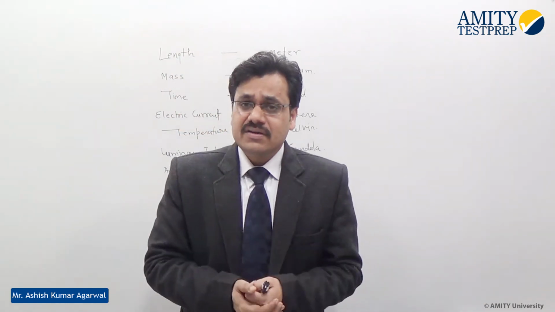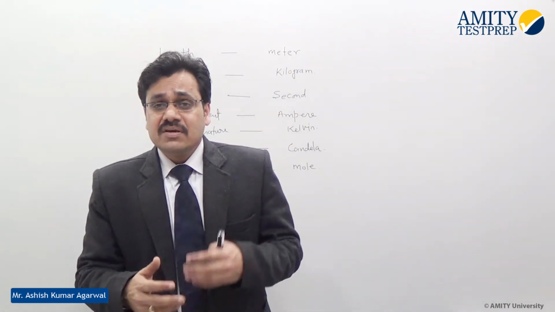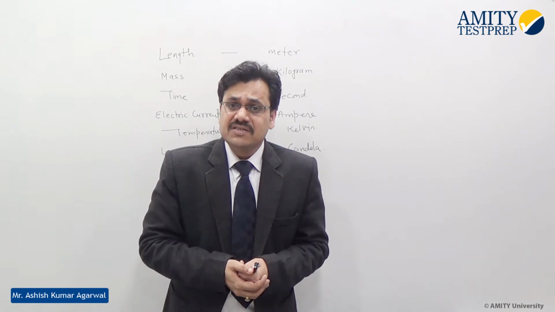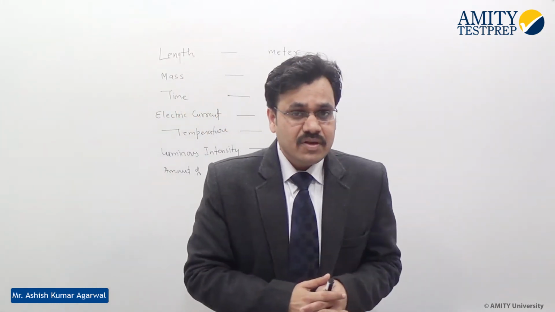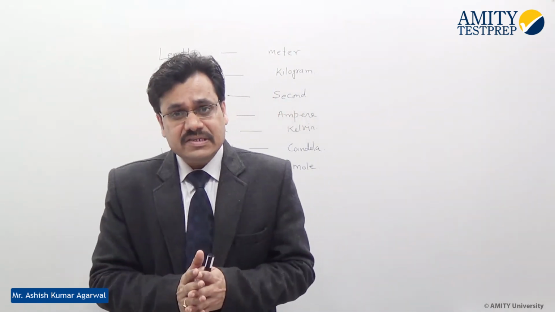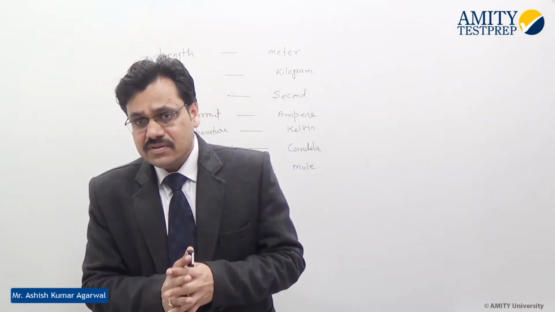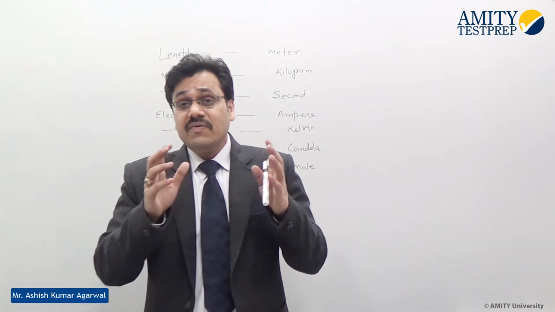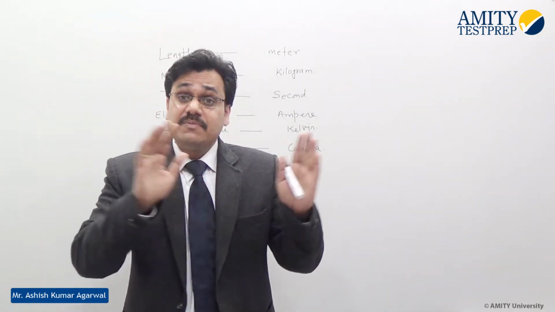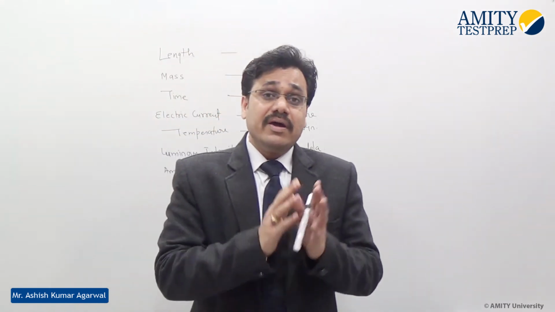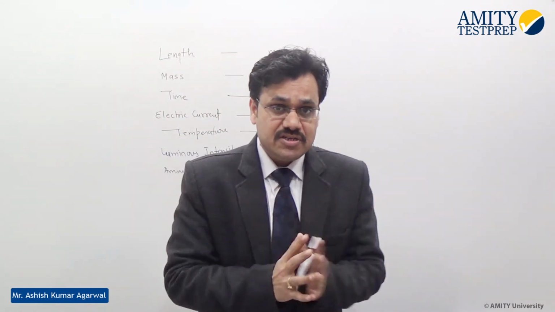In America, they use the meter, kilogram, second system. In Britain, they use the FPS system: foot, pound, second. So in different countries, the unit systems are different. So there is a big need to go with a single international system adopted by everyone, which is called the SI system, the international system.